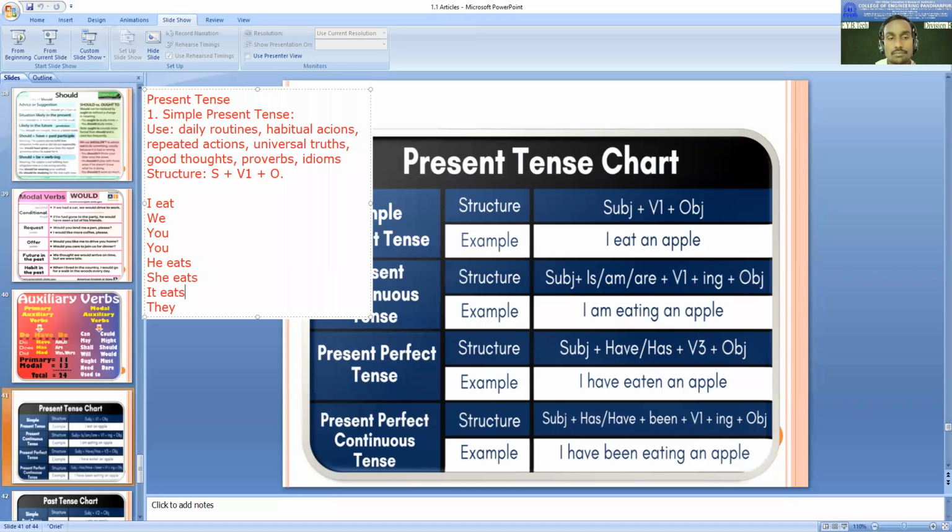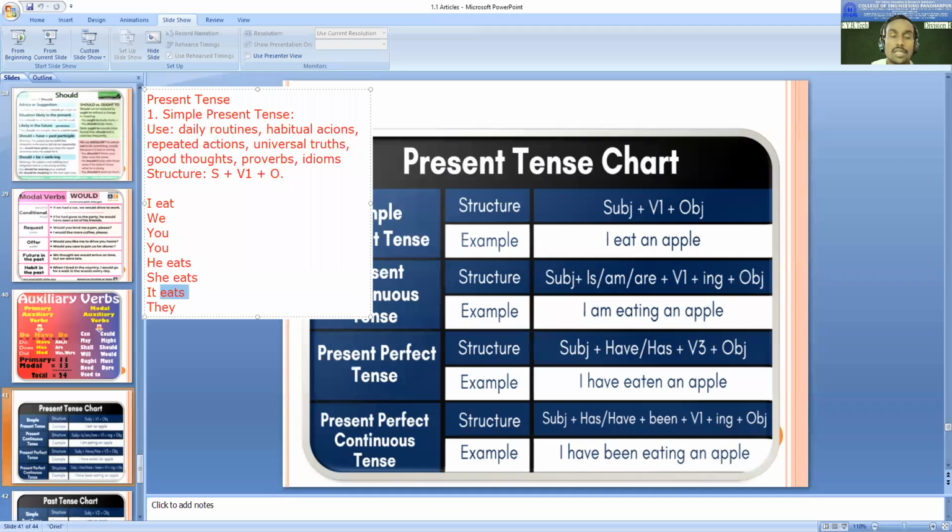Okay, so you can practice like this also. When you're alone, try to take different verbs and use them with these pronouns. I laugh, we laugh, you laugh, he, she, it laughs, they laugh. Like this, you keep working on it, okay? Then it is going to be helpful because many students make mistakes here. They do not use s or es with the main verb with third person singulars.